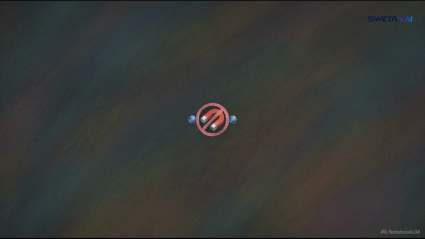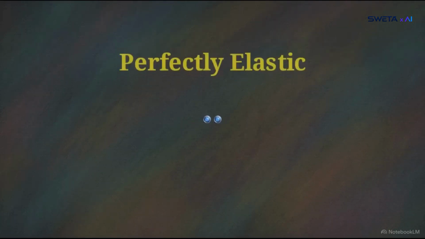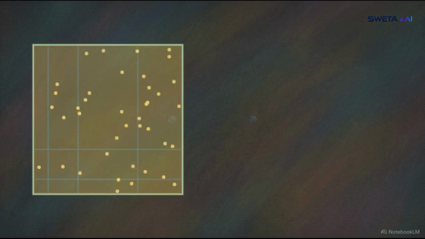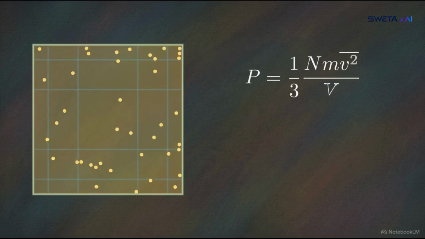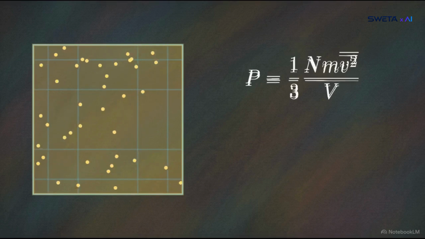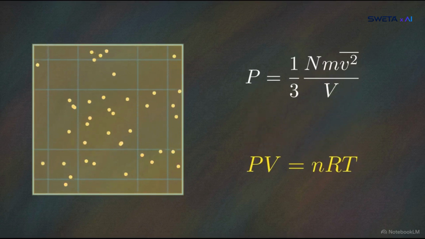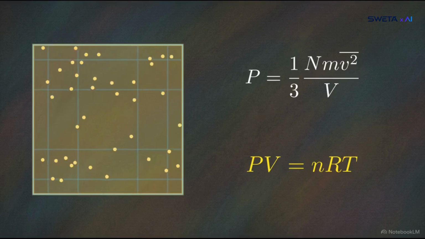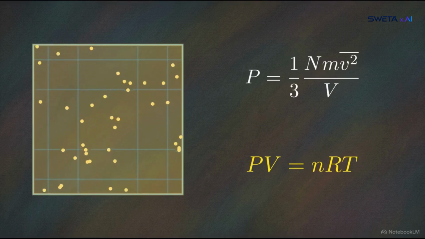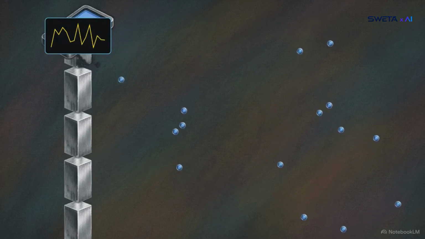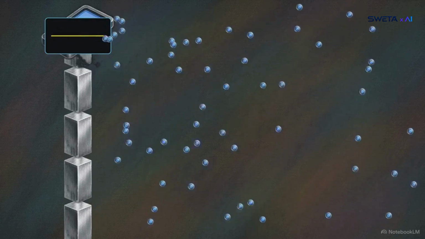Next, we assume there are no intermolecular forces. These particles exert zero attraction on one another, except during the exact moment of a collision. Finally, every collision is perfectly elastic, meaning particles never lose kinetic energy to friction or internal heat. By defining these strict, idealized conditions, we create a mathematical environment to derive the macroscopic gas laws from the bottom up. This reveals the mechanical origin of pressure, the cumulative force of trillions of tiny elastic collisions hammering a wall